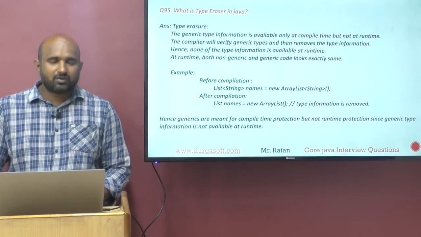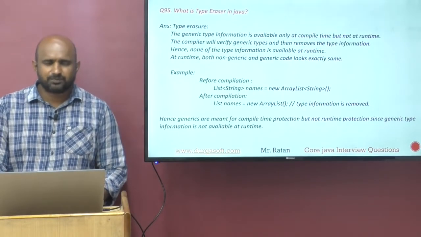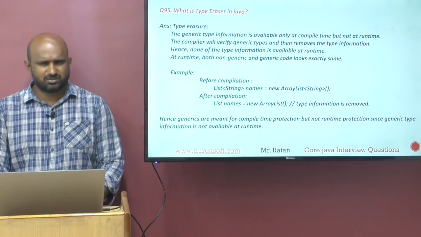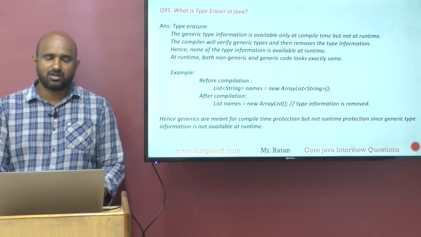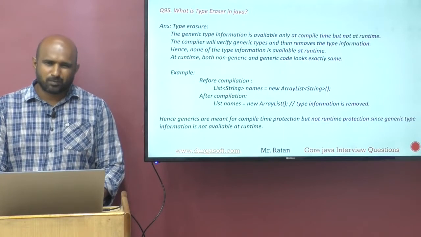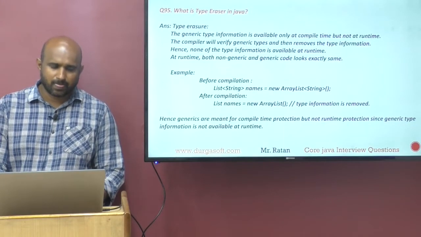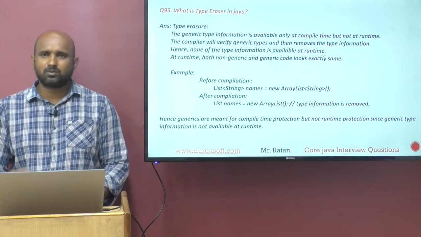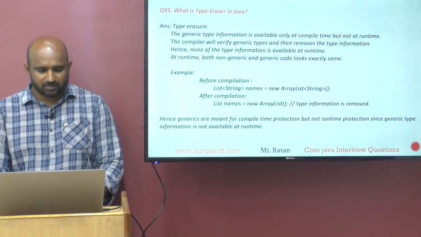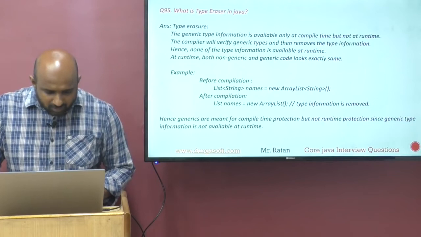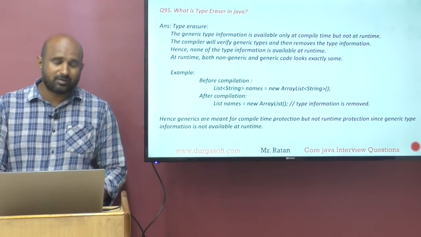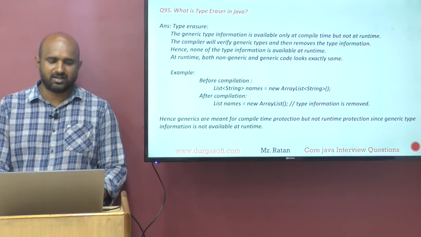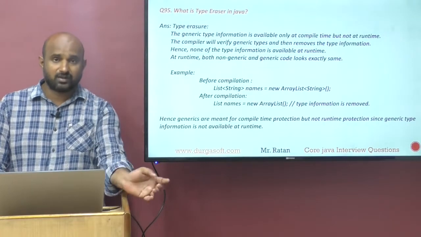Hence, generics are meant for which protection? Some people will ask this question: compile time protection or runtime protection? Generics are meant for compile time protection, guys, not runtime protection, because generic information is available at only compile time but not runtime. So generics are meant for compile time protection but not runtime protection, since generic type information is not available at runtime. This question is very important.